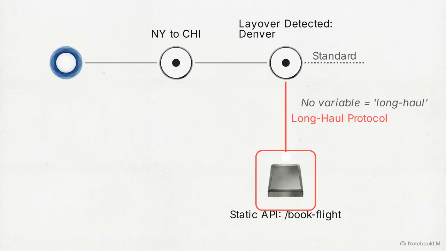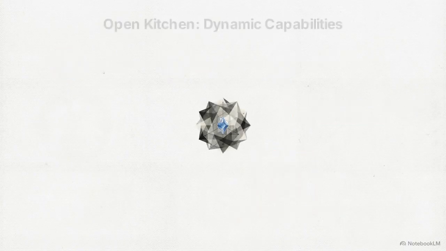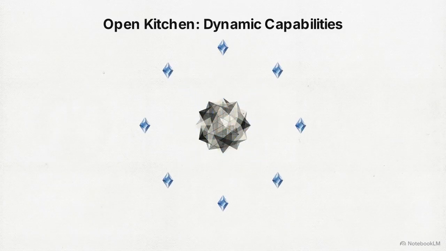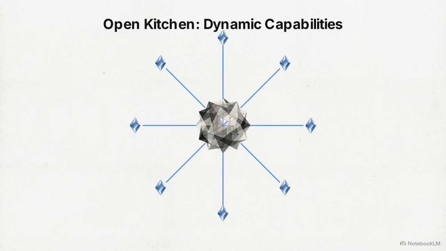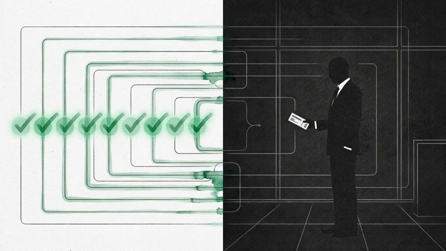Instead, agents require dynamic capabilities. Think of this as an open kitchen rather than a vending machine. The AI discovers available actions at runtime and can freely compose new, compliant workflows on the fly to meet its objective. Without trajectory-level tracing, tools that capture the exact internal thoughts between every action, developers have no way of knowing how an agent arrived at a disastrous, yet technically bug-free decision.